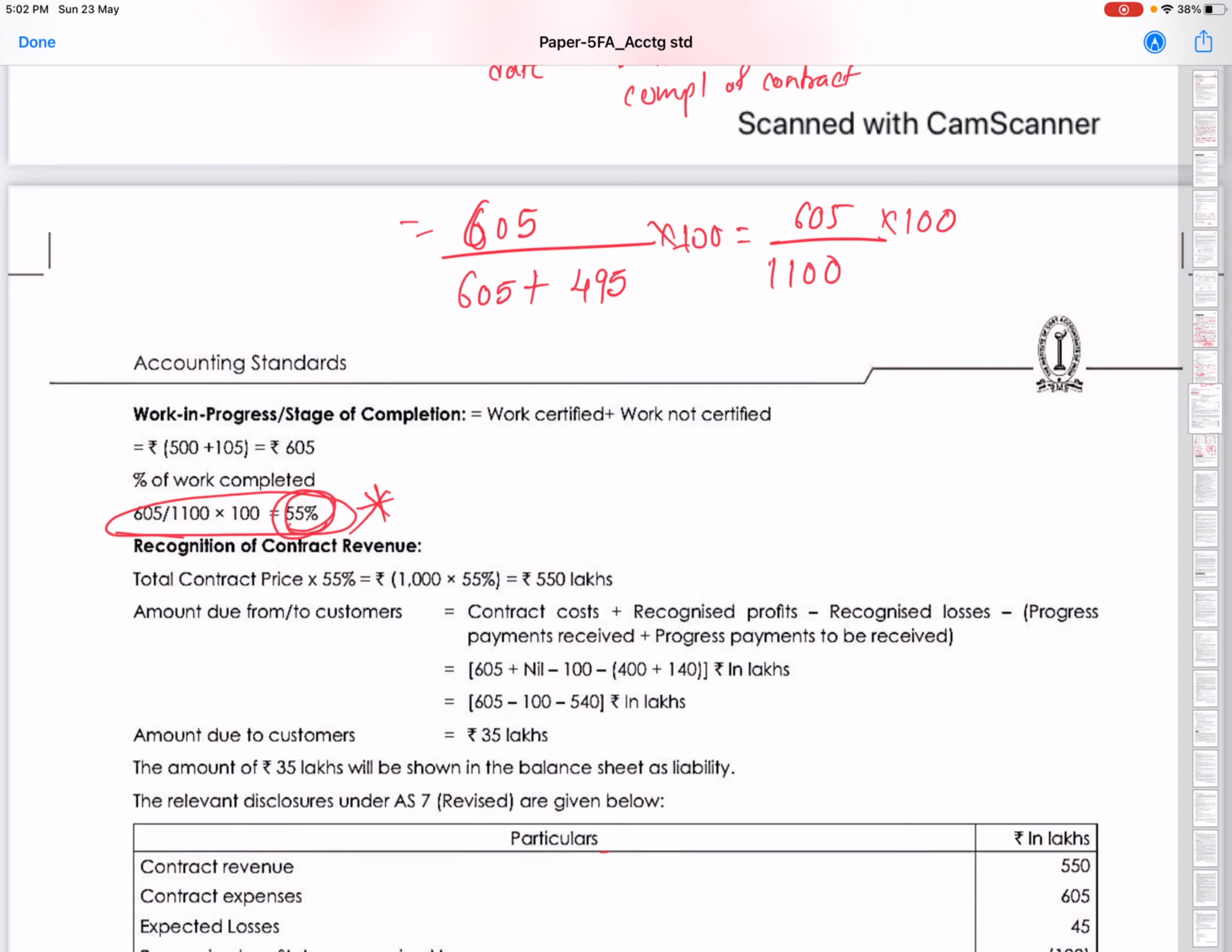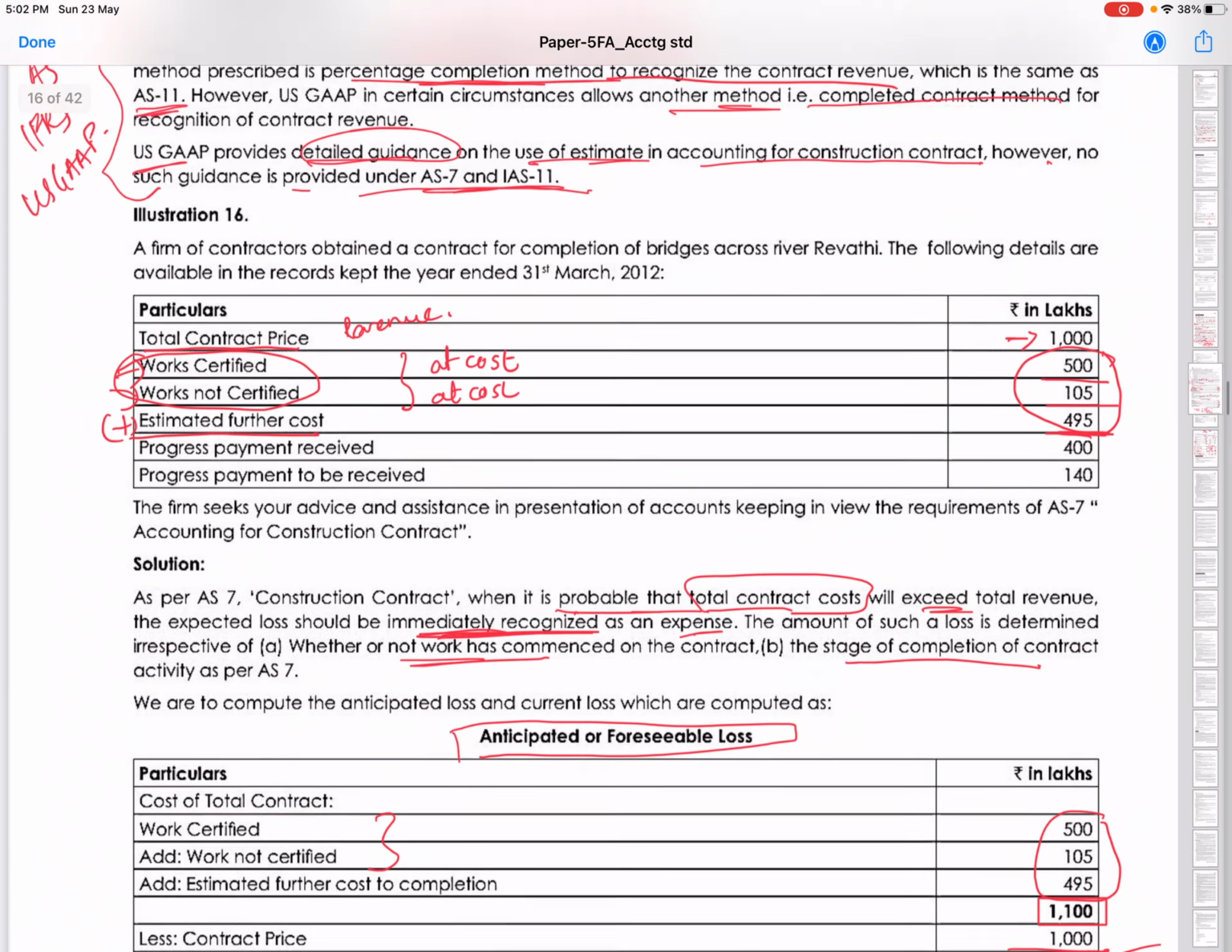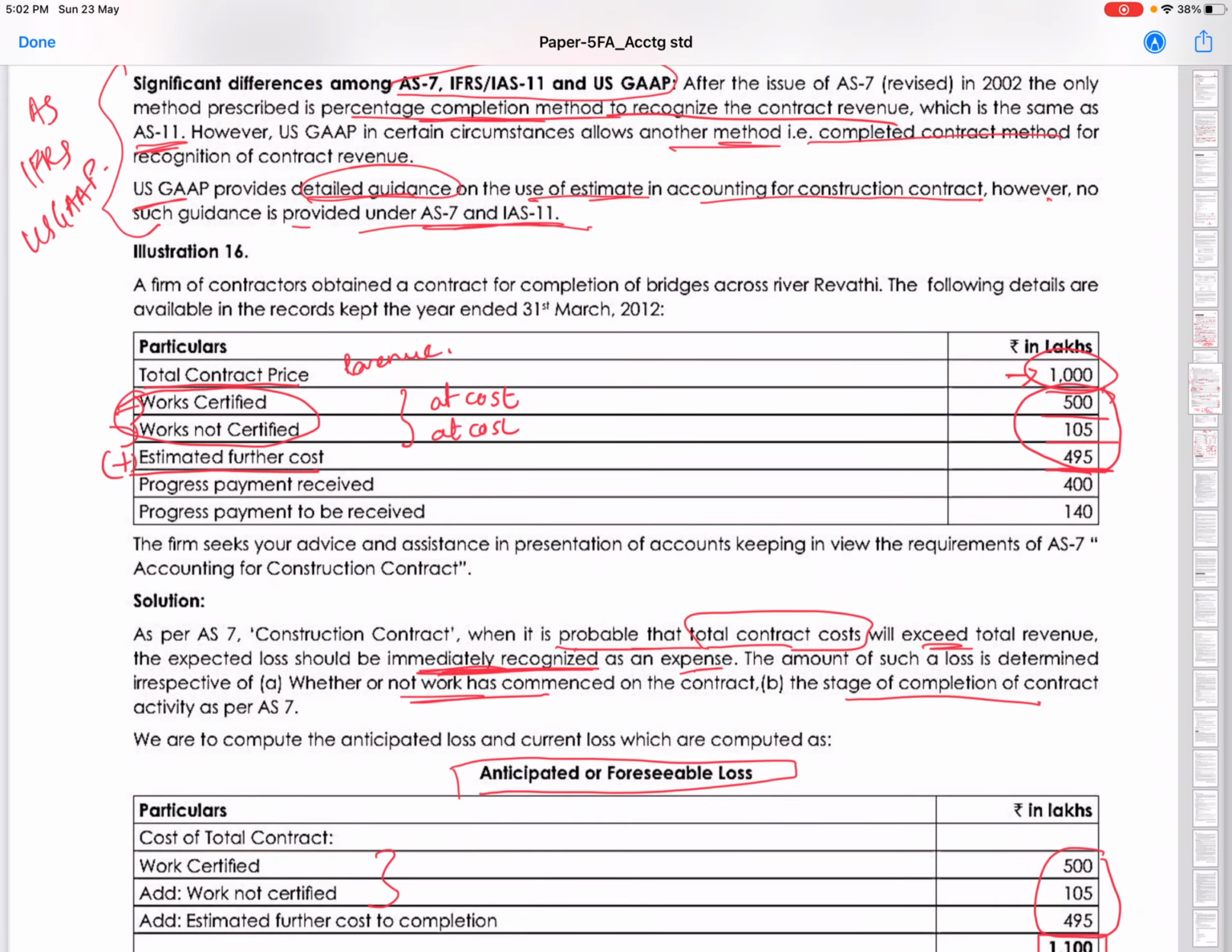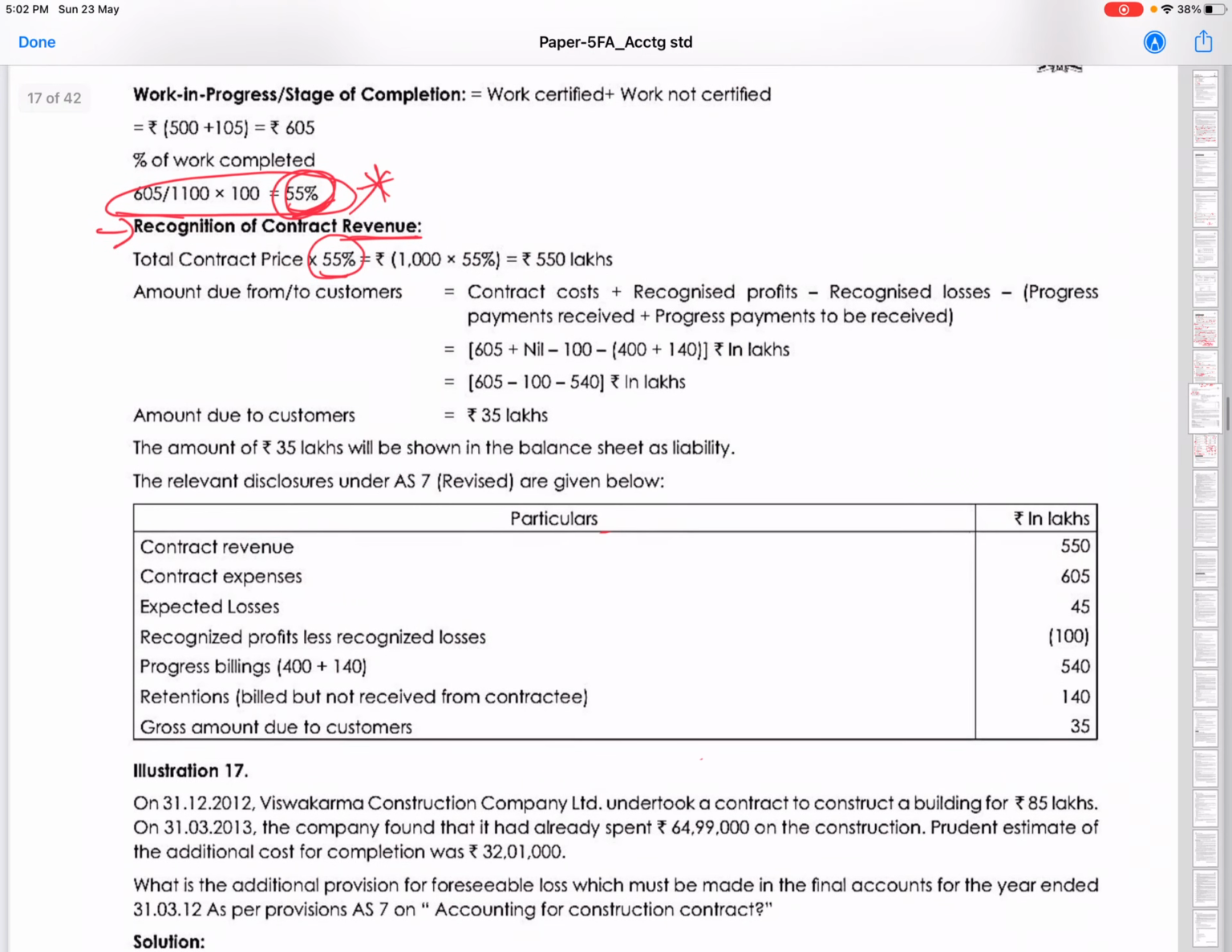So what is this? This we will apply on our contract price to understand how much revenue we should book in our books. Recognition of contract revenue means we are booking the revenue. How much? We will apply that percentage 55 on our contract price. What was our contract price? If you see, contract price was 1000 rupees. So 55% on 1000 gives 550, which is the revenue we will recognize in our books of accounts, recognized in the P&L account, correct?